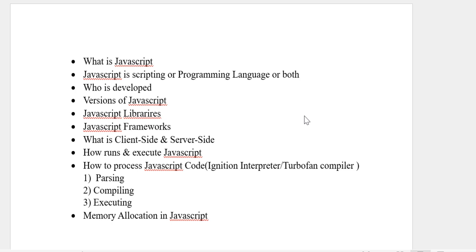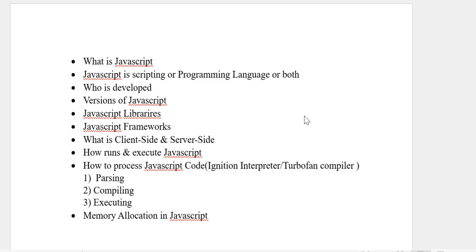So for now, let's start from what is JavaScript. Some say JavaScript is a scripting language, some say it is a programming language. So why do we say JavaScript is a scripting language, and some say JavaScript is a programming language?